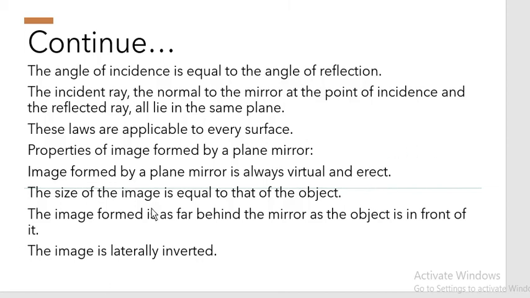The size of the image is equal to that of the object. So when we see our face, it is the actual size, the real size, and the same size we see in the mirror. It will not become diminished, it will not become magnified, it will be of the same size. The image formed is as far behind the mirror as the object is in front of it. The image is laterally inverted.